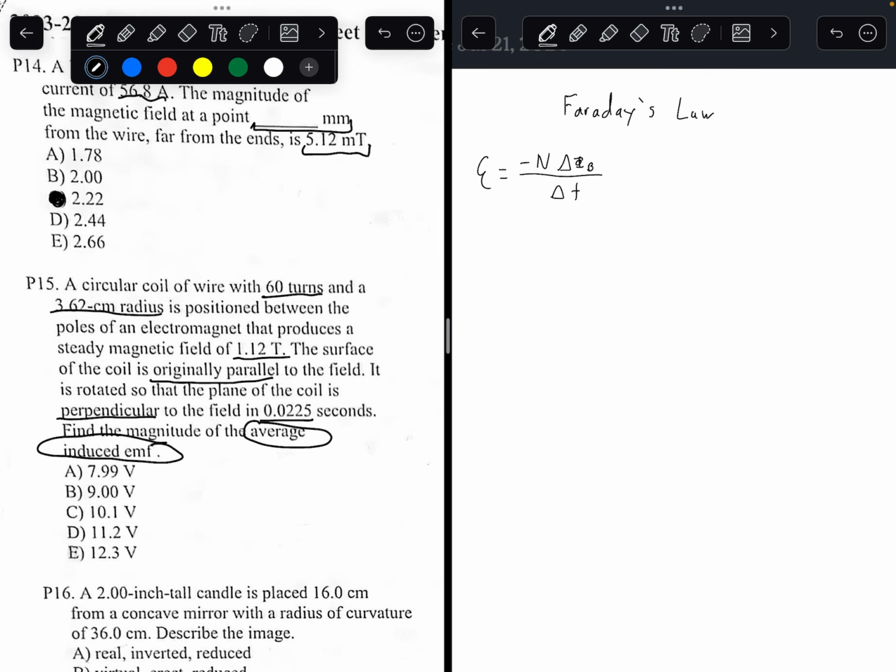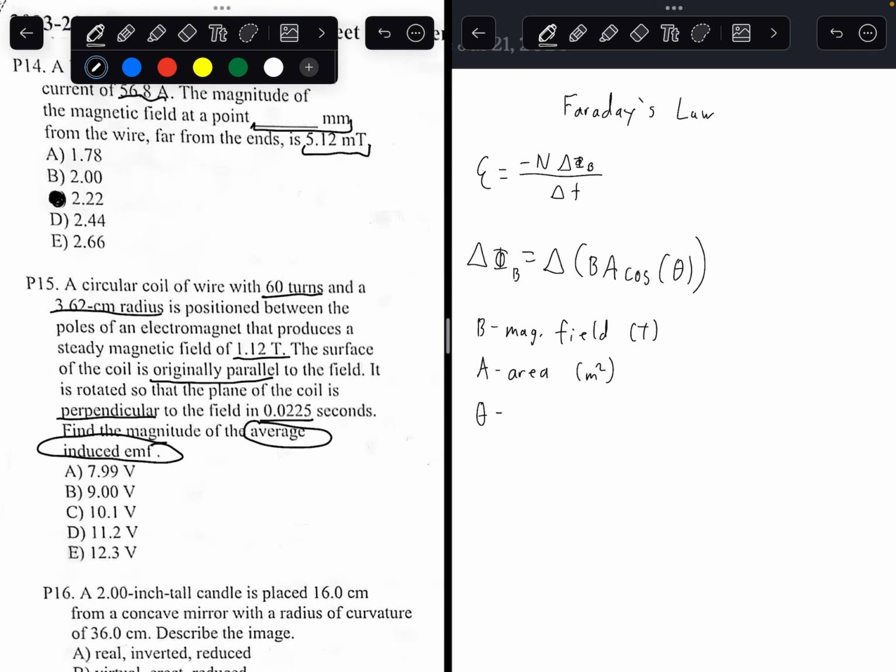It's the change in magnetic flux equation. Change in magnetic flux is equal to change in the magnetic field times the area of the coil times cosine of theta. And I'll show you what each means. So B is magnetic field. A is area. So magnetic field in Teslas, area in meters squared.